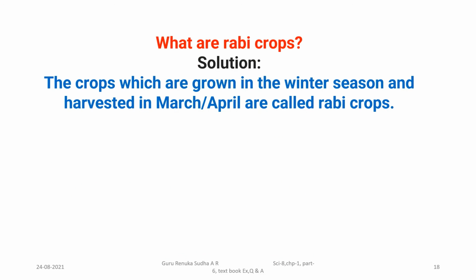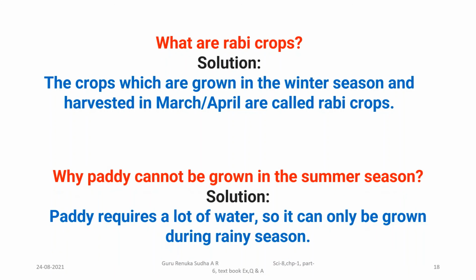Okay, let us see some other questions also. They will ask like this: what are rabi crops? So I have written the answer already. You know that the crops which are grown in the winter season and harvested in March and April are called rabi crops. Okay. Next, paddy. Yes, this type of why-type question will appear in the examination. See here, why paddy cannot be grown in the summer season? Everyone knows that it needs a lot of water. So that's why it is not possible for us to grow paddy in the summer season. So that is the answer that I have written here.